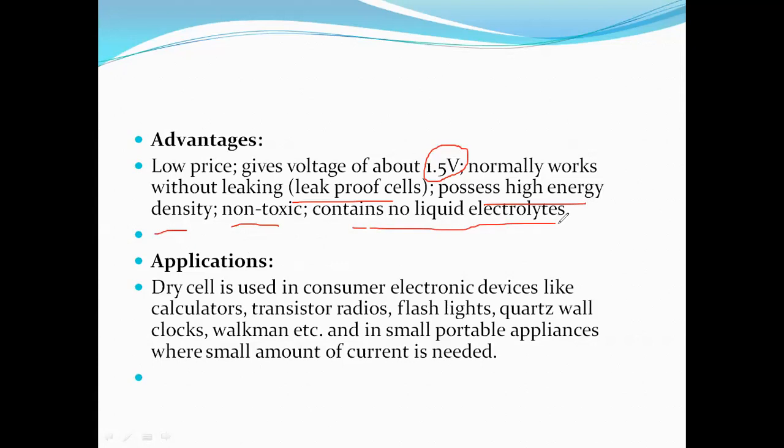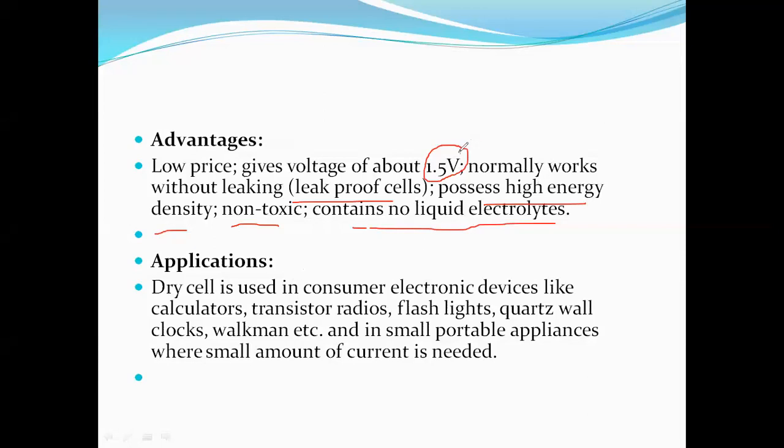Okay. Now we are using cylindrical cells, in wall clocks, watches, ordinary watches, and calculators. These batteries might be cylindrical or tablet-like, and they have a constant voltage of 1.5 volts.